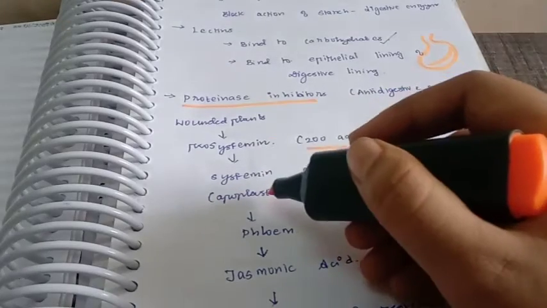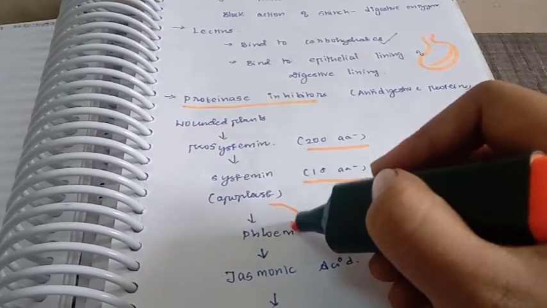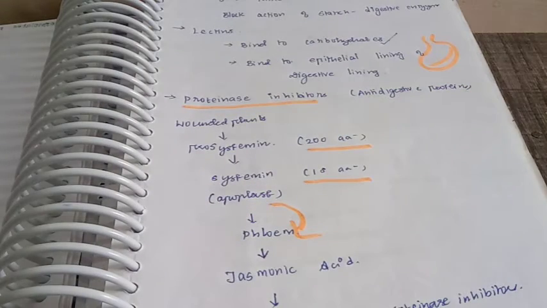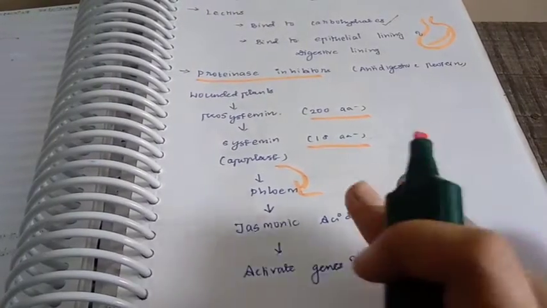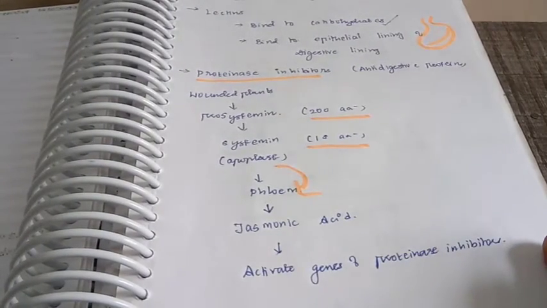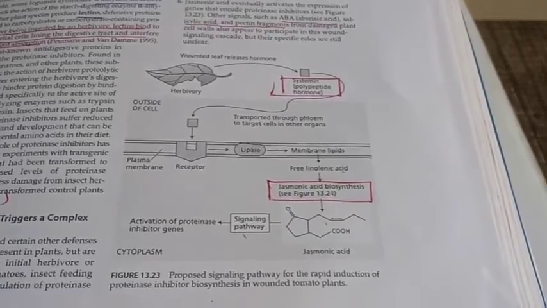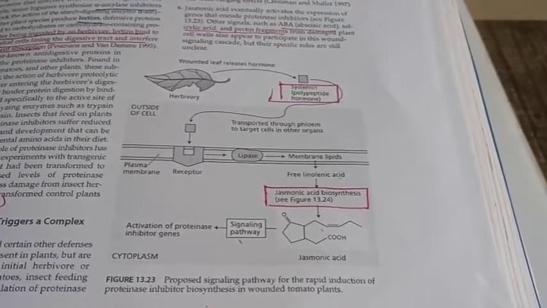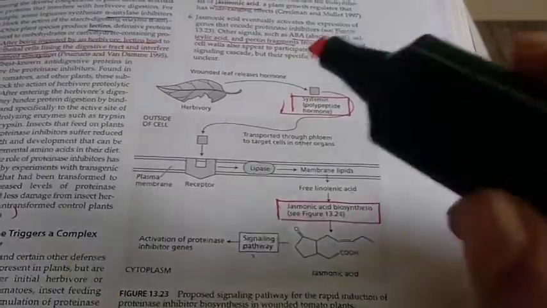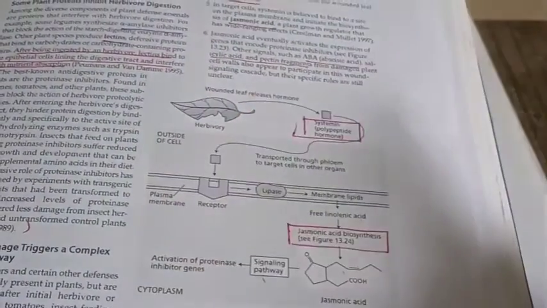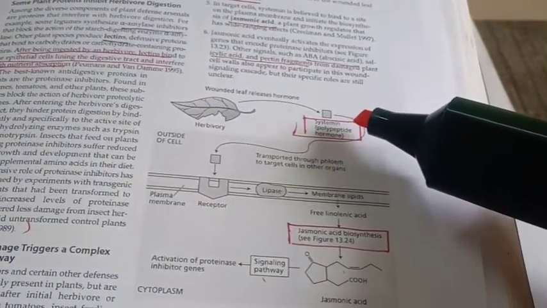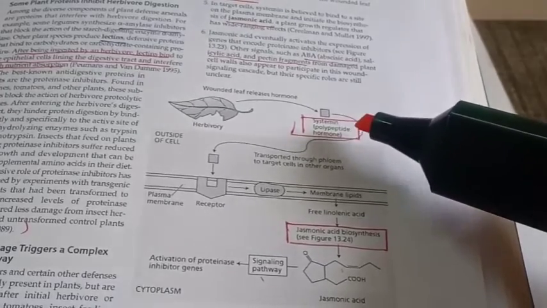This systemin will be present in the apoplast, then it will translocate to the phloem. It will bind to the plasma membrane and initiate the jasmonic acid pathway, and this jasmonic acid pathway will activate the gene for proteinase inhibitor. Here is the proposed signaling pathway for rapid induction of proteinase inhibitor biosynthesis in a wounded plant. First the wounded plant is attacked by herbivory and it releases systemin, which is a polypeptide hormone.